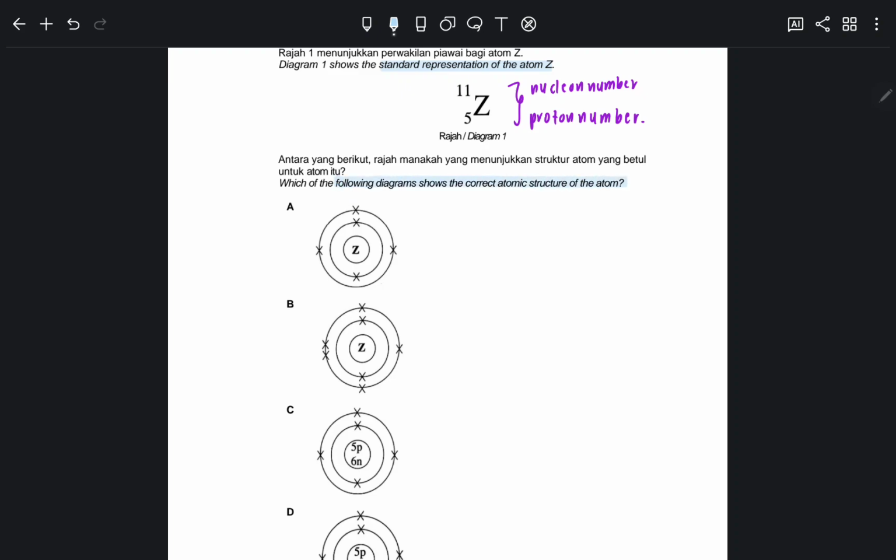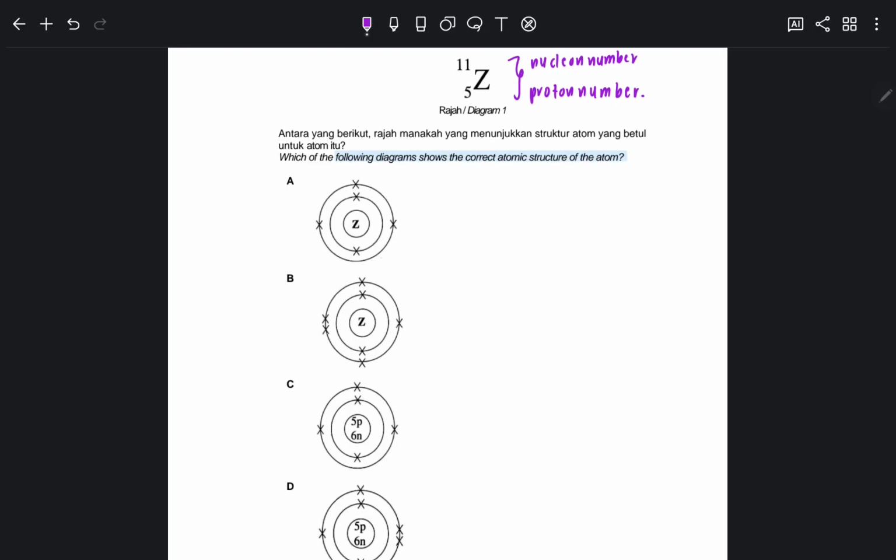Okay, correct atomic structure, mark the word atomic structure. So you have to understand that atomic structure consists of electrons. And when this is an atom, for atoms always protons are equal with electrons. Alright, so do we have the proton number here? Yeah, we do. The proton number is 5 here, hence the electrons also 5. So we got 5 electrons.